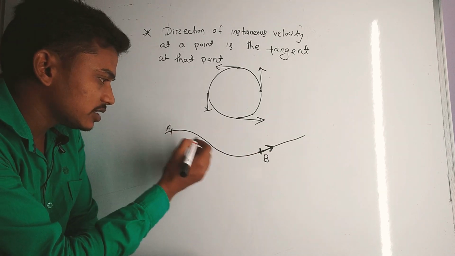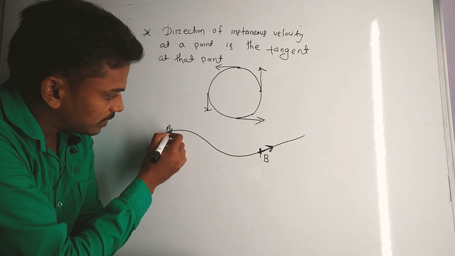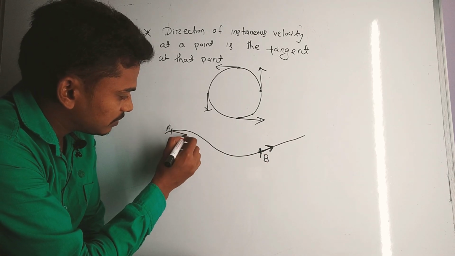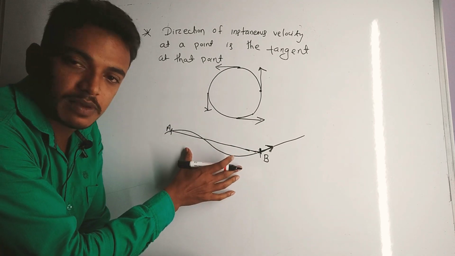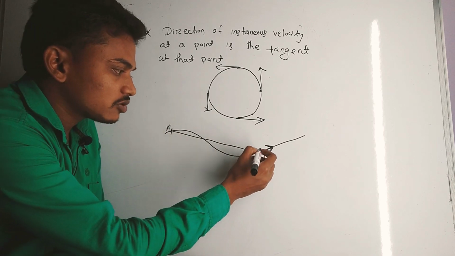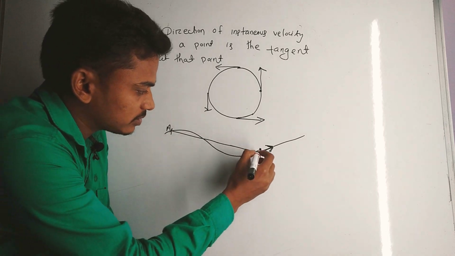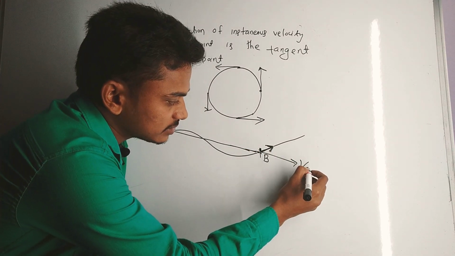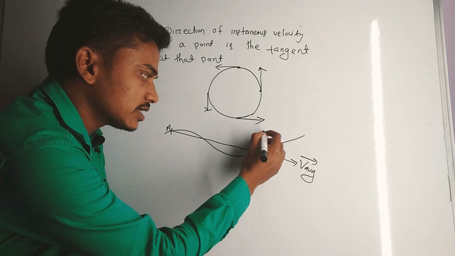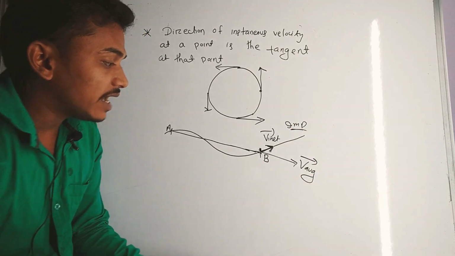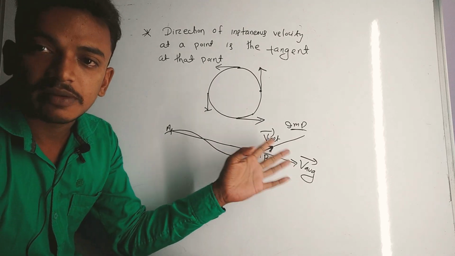To find the average velocity, you need to calculate the total displacement. Total displacement is nothing but simply joining the initial and the final point. This is the initial point and this is the final point. And the direction of average velocity is along the direction of total displacement, from the initial point to the final point. So this is the V average, this is the direction of V average, and this is the direction of V instantaneous. This is a very important point. The direction of instantaneous velocity and the direction of average velocity are different at that point.